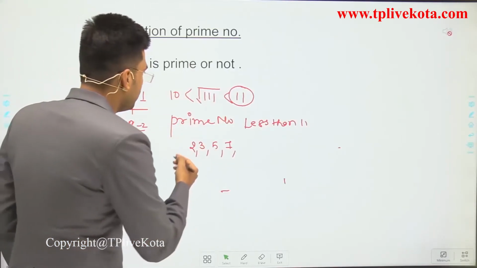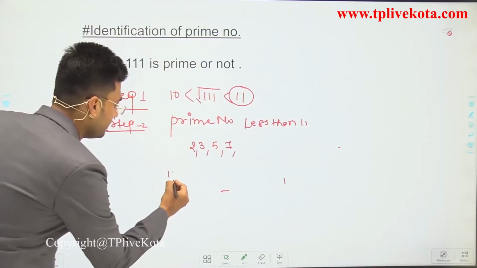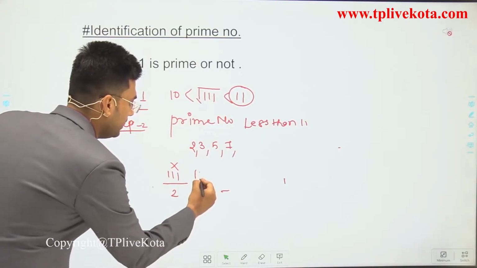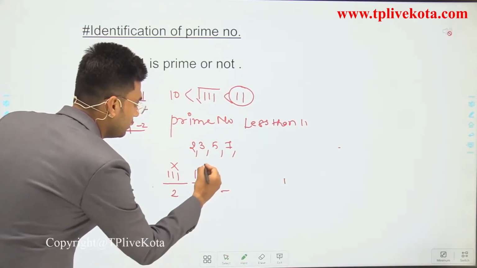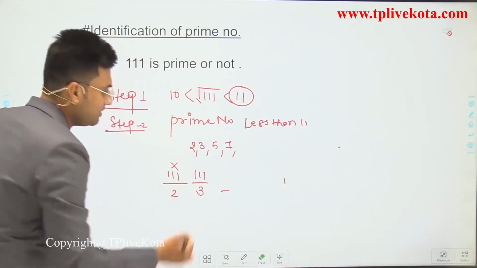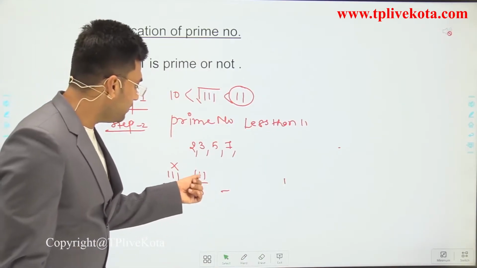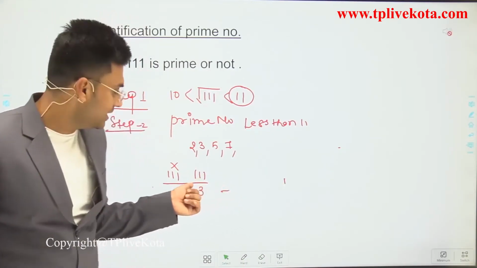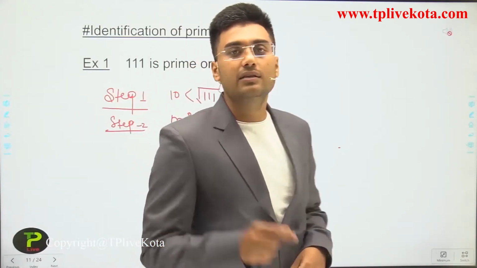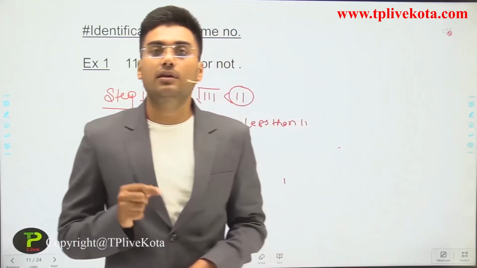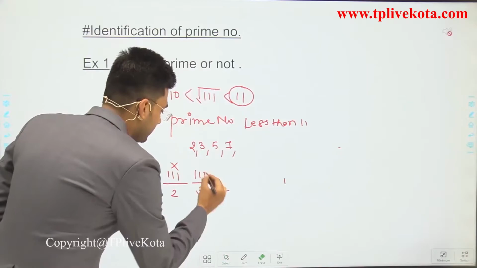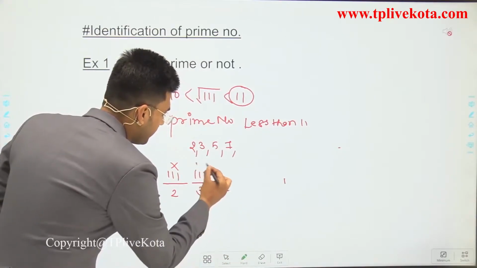So let's check: can 111 be divided by 2? No, it is not divisible. Can 111 be divided by 3? Yes, it is divisible by 3. Why? Because the sum of the digits of 111 is 3, and the divisibility rule of 3 says the sum of the digits of the number should be divisible by 3. So we can say that 111 is divisible by 3.